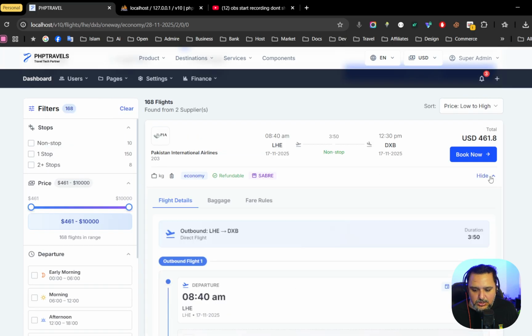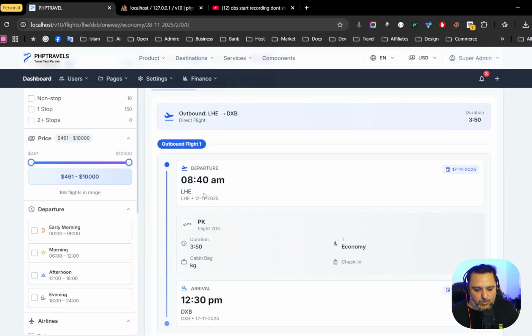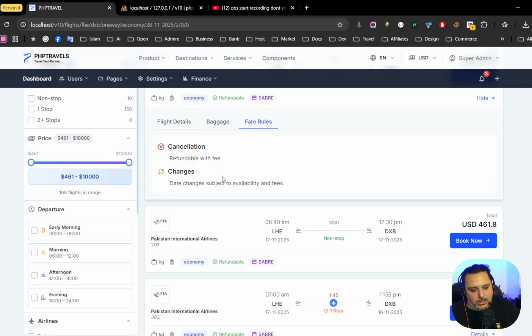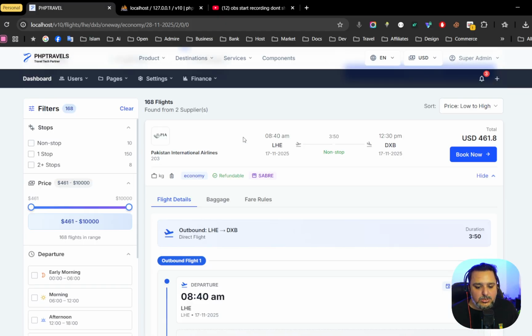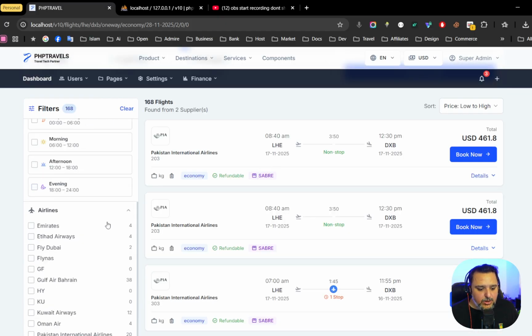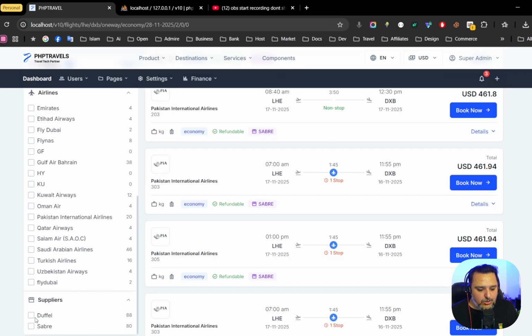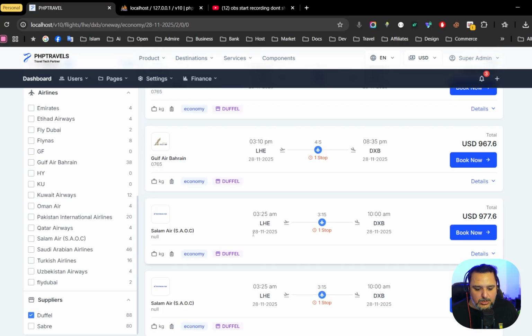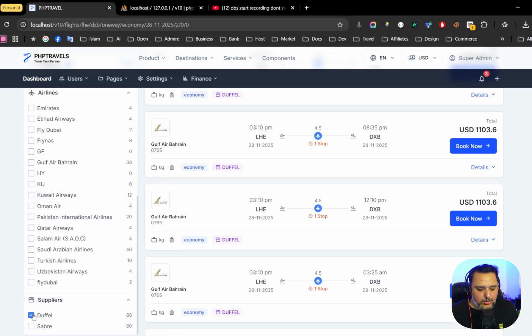We can see their details, like from when it's flying, from where it's reaching, and the baggage details and the fare rules. Still improvements are going on, and this data is coming from the server, so we can also make the filtration based on the suppliers as well. For example, if I click on Duffel, now I will see all the responses from Duffel. So all the modules you enable, you can filter based on them.